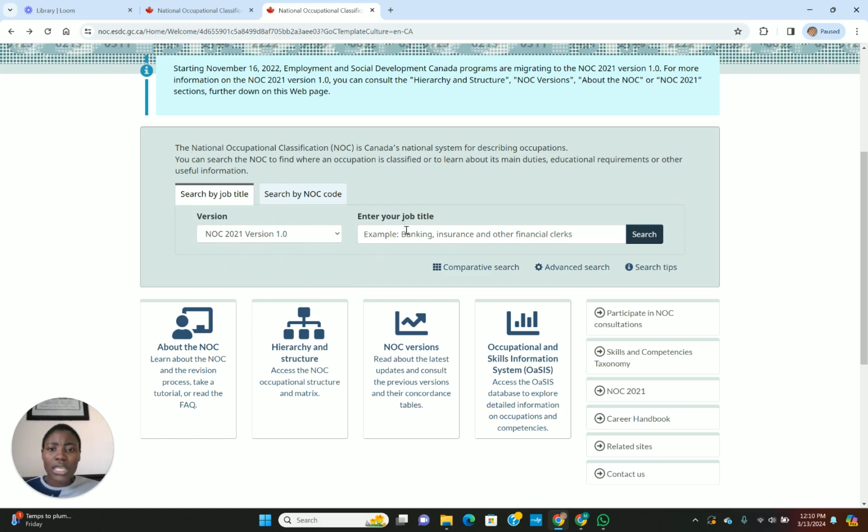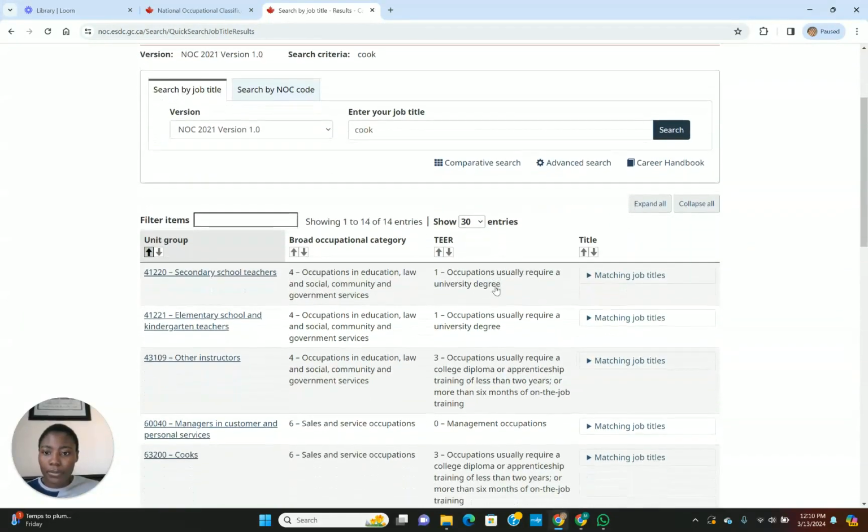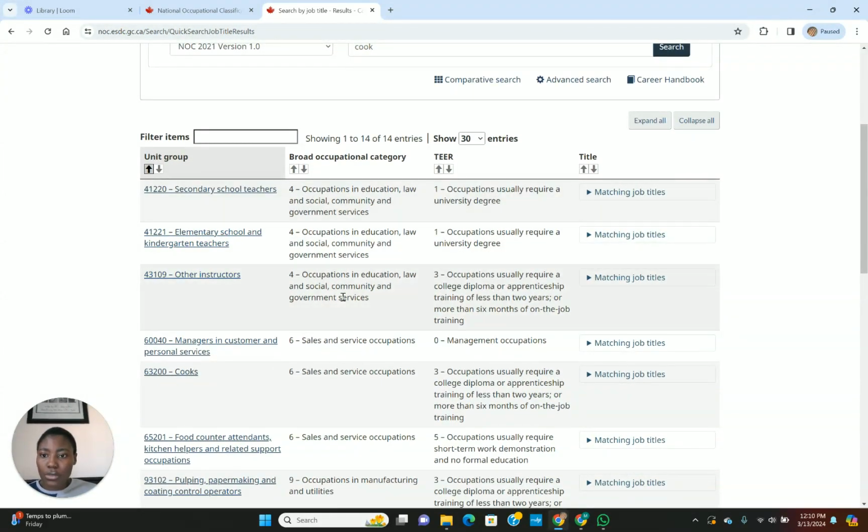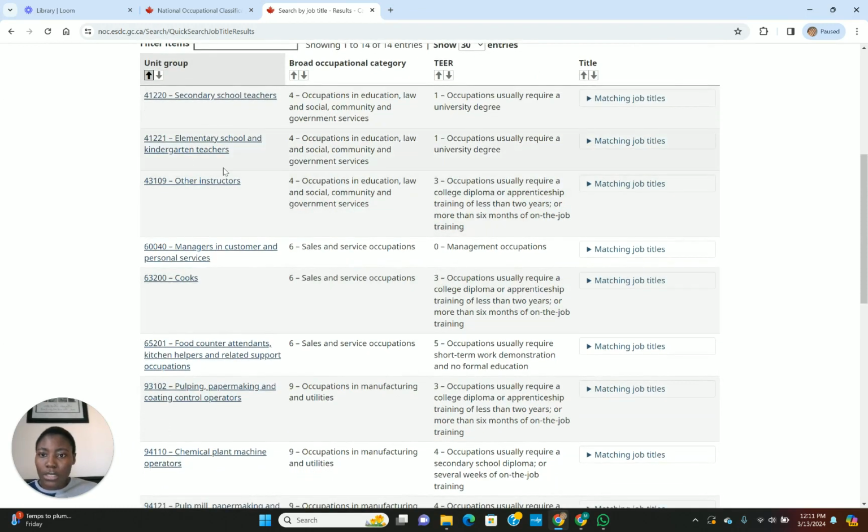For example, you see here it says enter your job title, right? Let's say you're a cook. You type cook and click search. It's going to pop up different things: secondary school teacher, other instructors, and cook. It's right here.